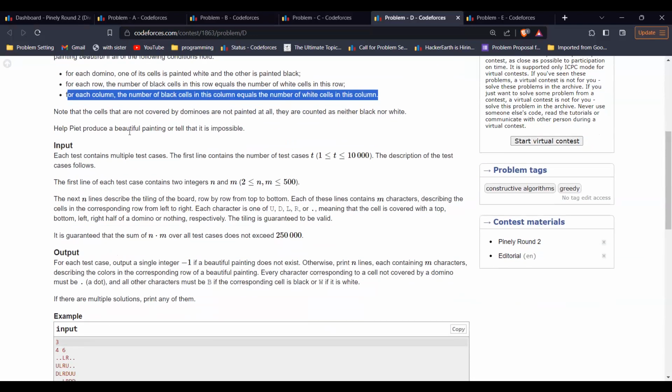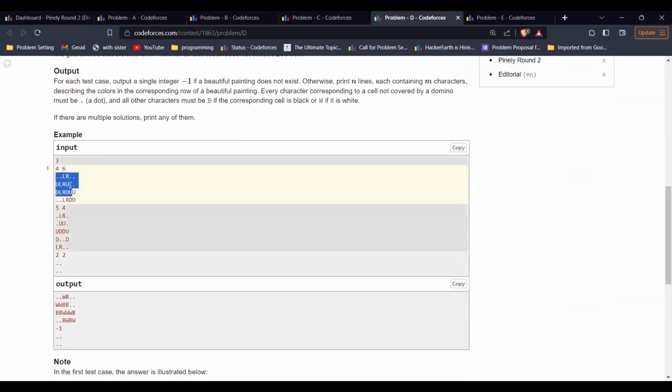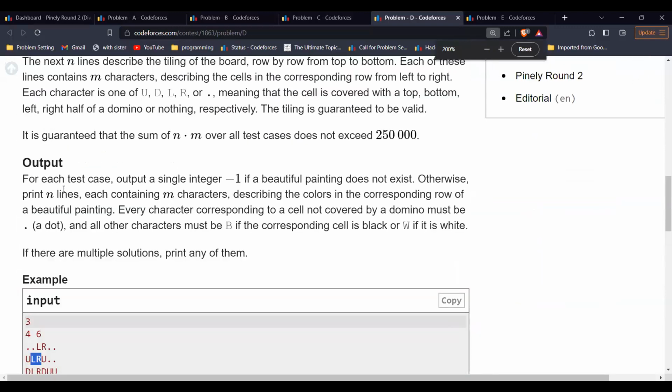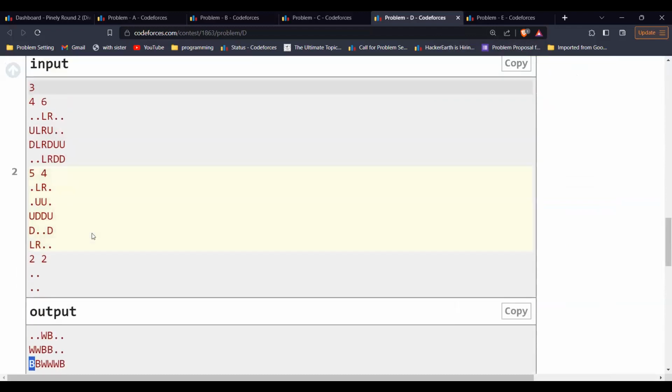Finally, we have to print the answer. L and R mean the left part and the right part of the domino, U means the upper part of the domino, and D means the down, the below part of the domino. So this is one domino, and similarly this is one domino, LR. If it's possible, we'll print something like this: this should be white, this should be black, this should be white, this should be black. Like this is how we'll color. Otherwise, if it's not possible, we'll print -1.